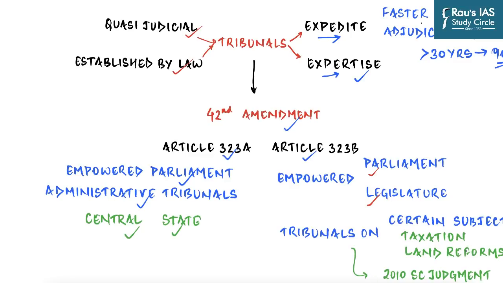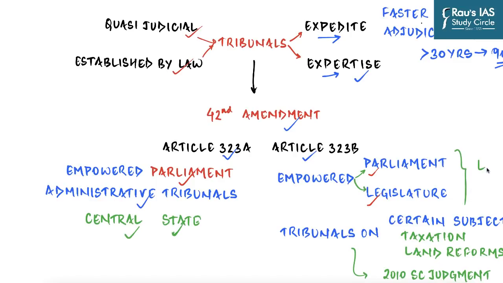So basically Parliament can make tribunals on all the matters under List 1, and state legislatures of course can make tribunals on all the matters of List 2, and both of them can do the same for List 3. So that is it. Now from the perspective of the prelims examination, two things should be noted over here. First is that Article 323A gives the power to just the Parliament and not to the state legislature to set up administrative tribunals. And the Parliament can do that both for the Centre as well as the state. Whereas in Article 323B, the power has been delegated to both Parliament and legislature as far as it lies in their legislative competence.